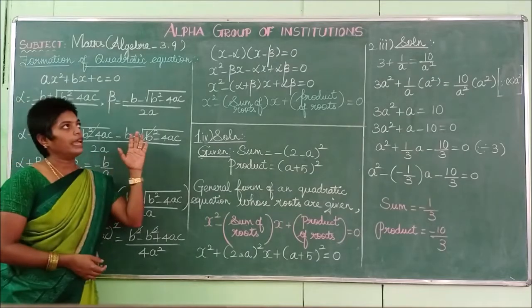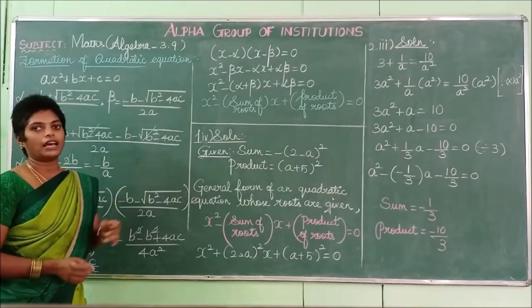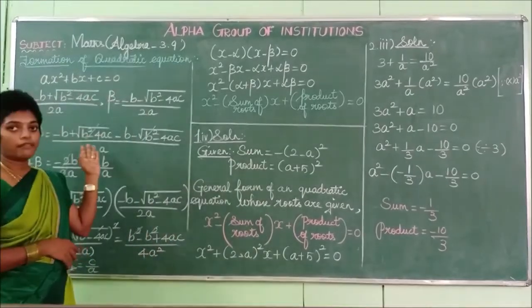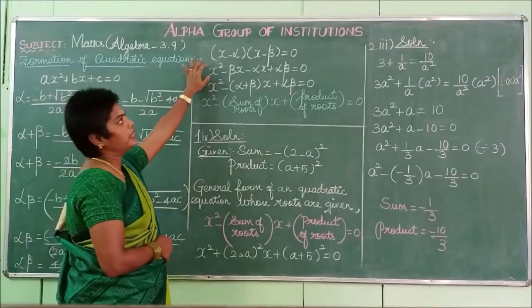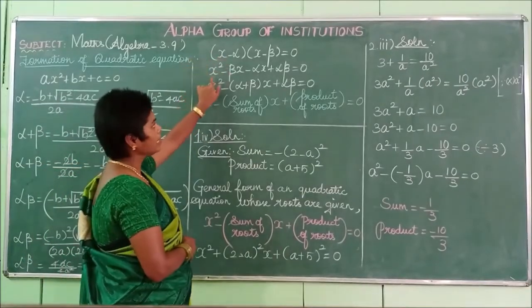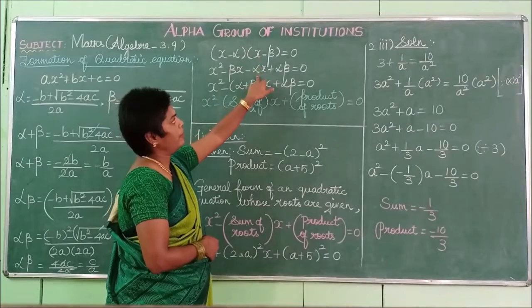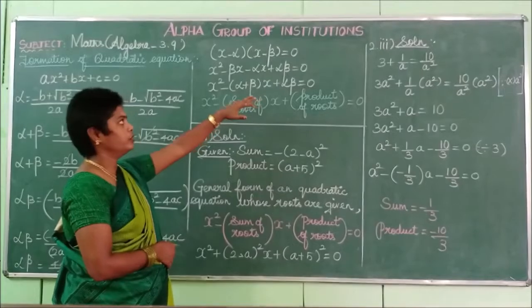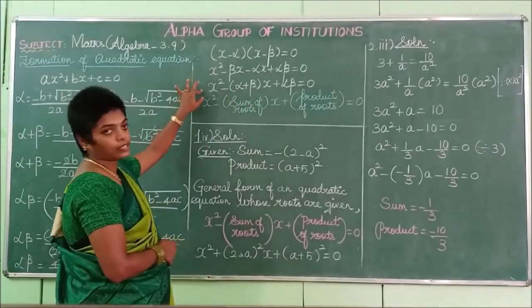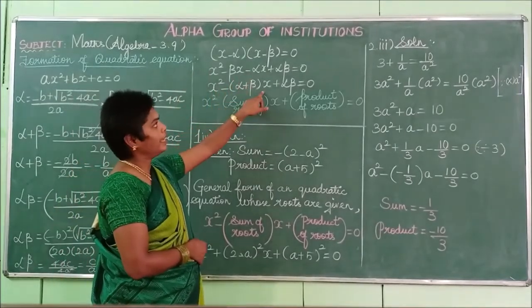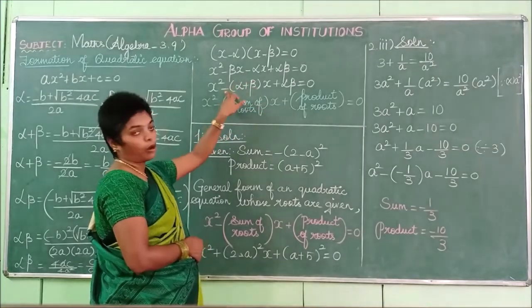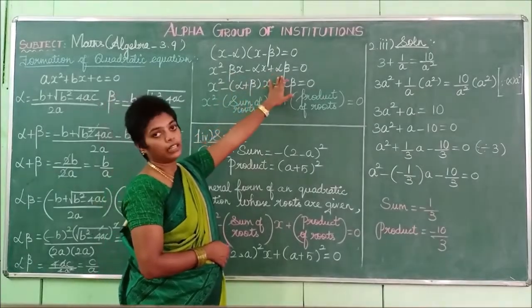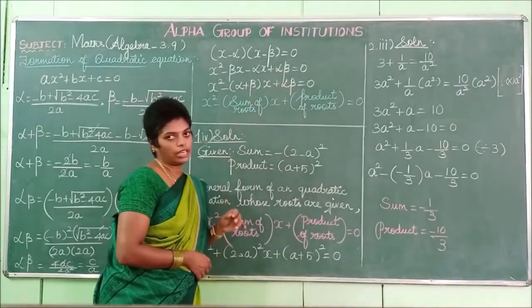Now listen. So x minus alpha and x minus beta are the two factors for the given expression, this given equation. So it can be written as, how to multiply this? X square minus alpha x minus beta x, then plus alpha beta equal to 0. So then consider this x square. Then from these you can take x as common, minus outside. Then what are the other values? Alpha plus beta. Then another value is plus alpha beta, which is equal to 0.